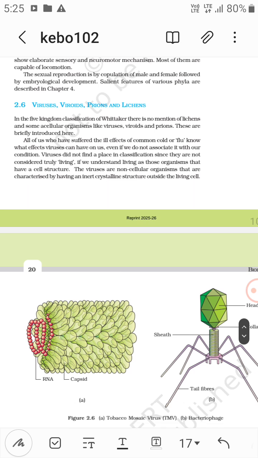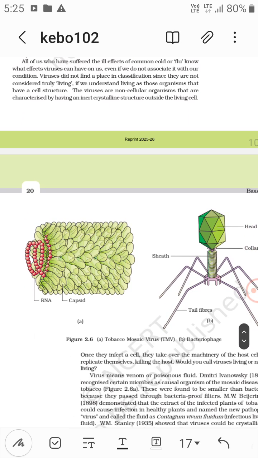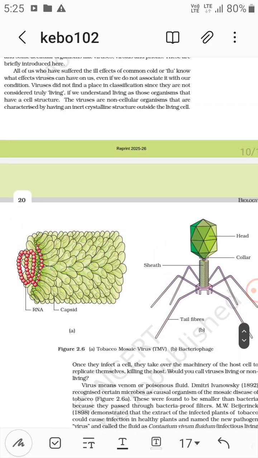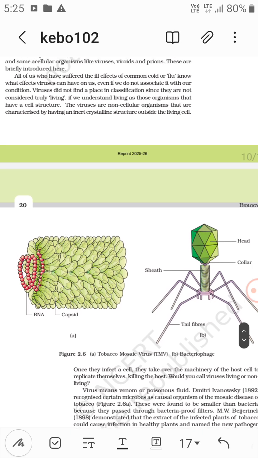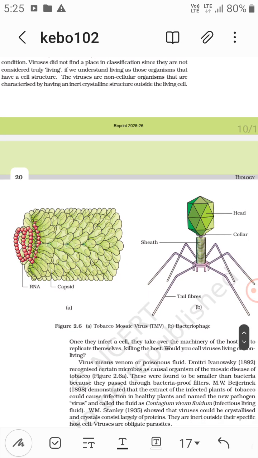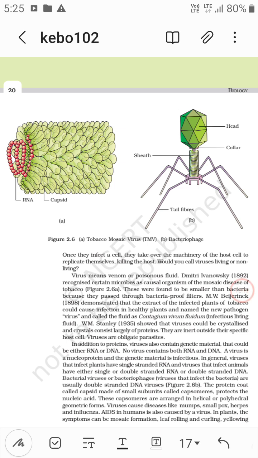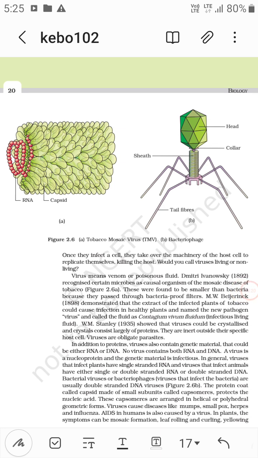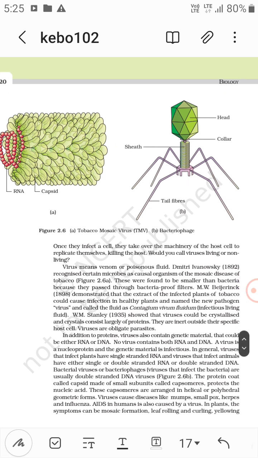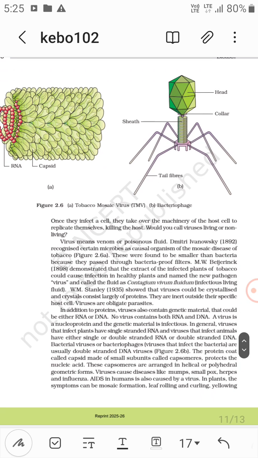Now viruses, viroids, prions and lichens. Viruses are inert crystalline outside the living cell. The viruses are non-cellular organisms that are characterized by having an inert crystalline structure outside the living cells. This figure shows the TMV, tobacco mosaic virus, that is single stranded RNA coiled, then capsid. It is the protein coat that protects the nucleic acid, and capsid units are capsomeres. And bacteriophage, it is double stranded, I think DNA, head, collar, sheath and then tail fibers.